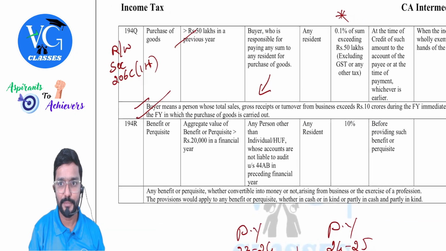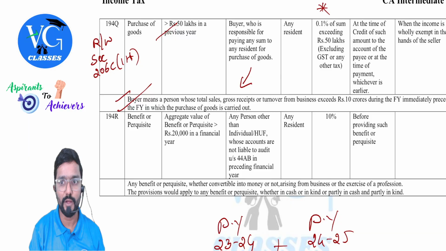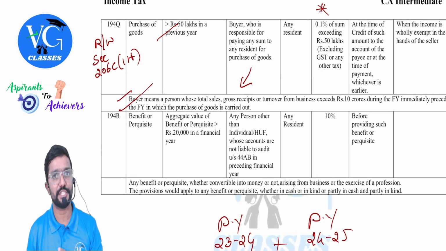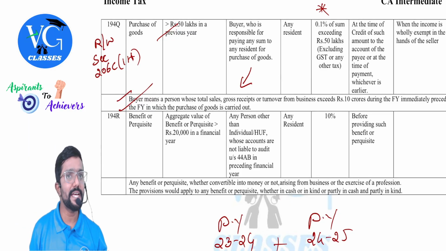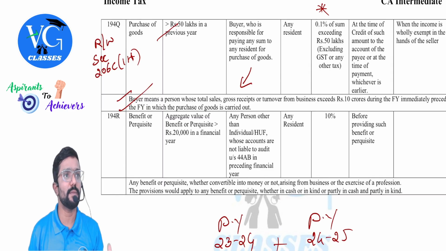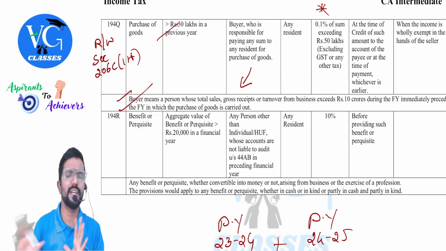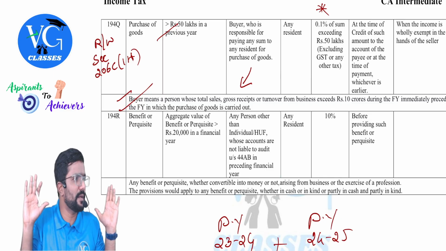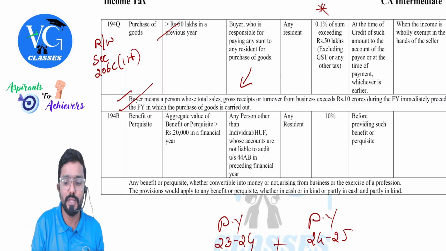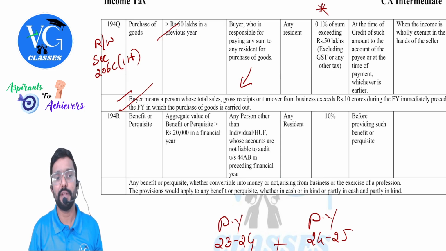Quickly, I have explained this. You need to study this along with section 206C(1H). But only for buyer, if section 194Q is not applicable, you will go and check section 206C(1H) from seller point. And they clearly told no TCS is applicable from seller point of view. So we need not worry about this section.